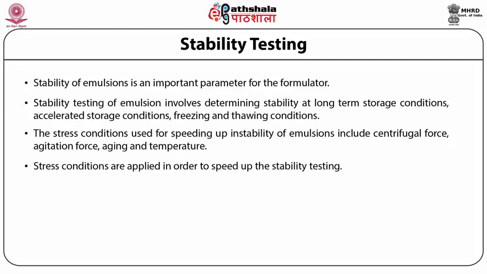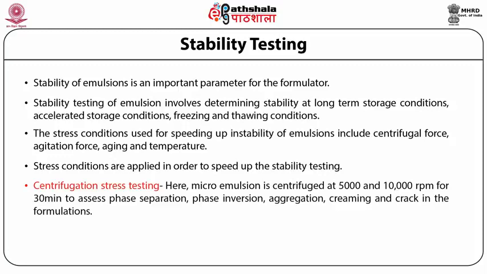First stress condition used in the protocol is centrifugation stress testing. Here, microemulsion or nanoemulsion is centrifuged at 5000 to 10,000 rpm for 30 minutes to assess phase separation, phase inversion, aggregation, creaming, or cracking of the emulsion.